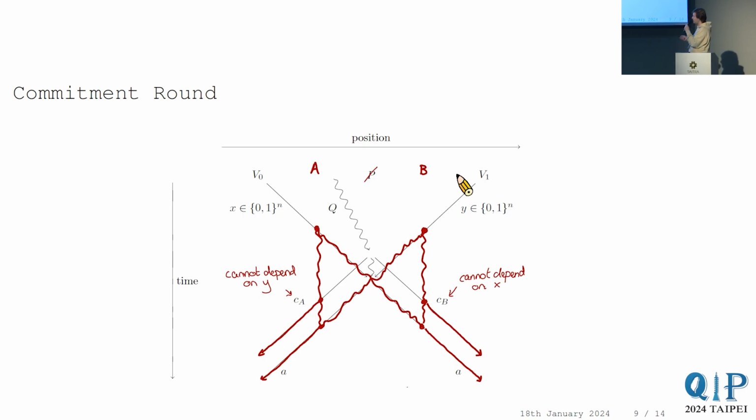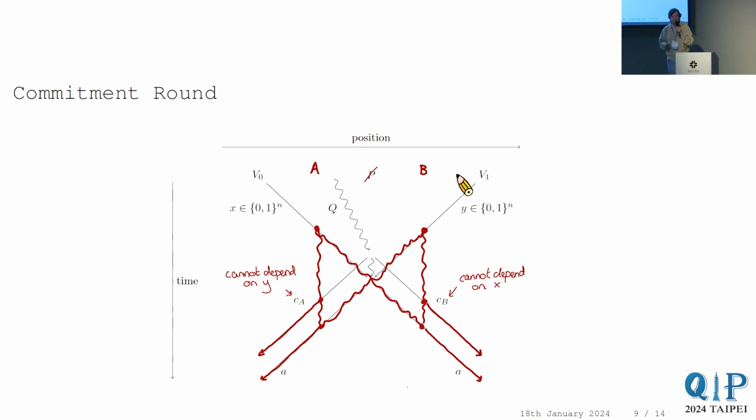So CA here can only depend on X, because X is in its past light cone and Y is not there at all. The information of Y can never reach CA, so CA is independent of Y. From the other point of view, CB is independent of X, because the information from the other side never reached CB.